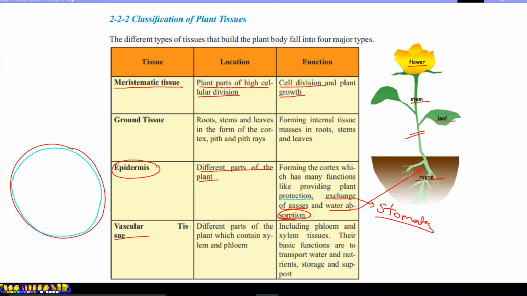Vascular tissue: xylem and phloem are the two main parts of vascular tissue. It comes from vessels, the transport system of the plant body. In cross section, if you have observed the plant body in previous years, you may see a shape like this, which forms the xylem and phloem, separated by a line.